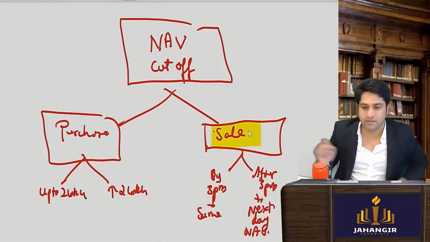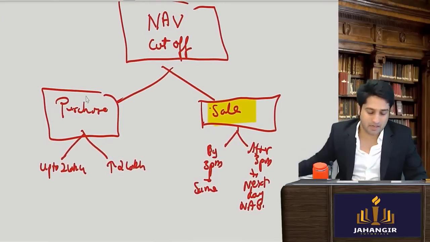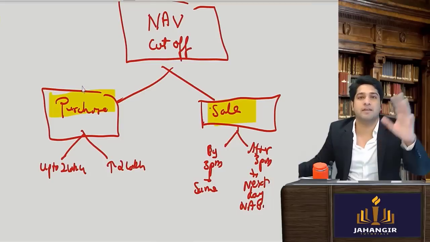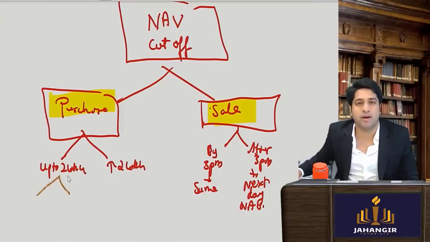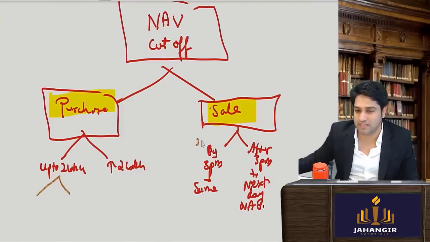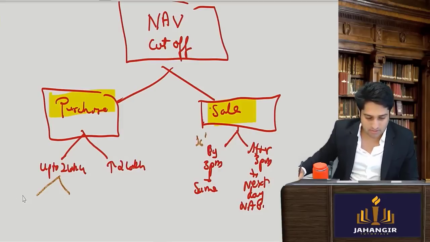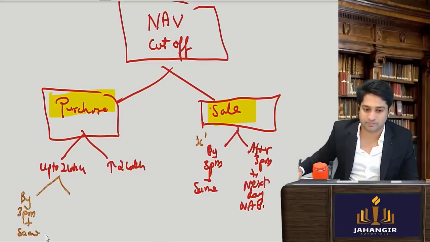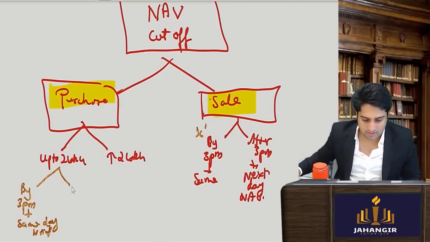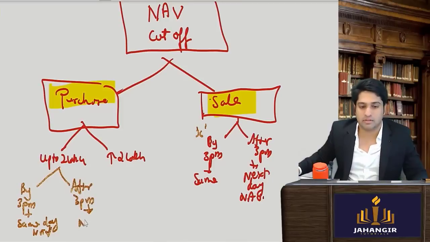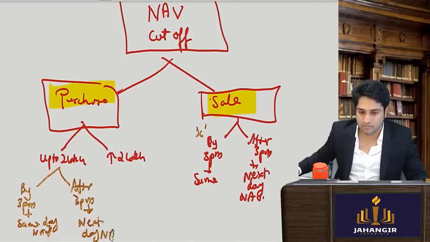Yeah, pretty simple. Now coming to the purchase part. Again they have divided it: up to 2 lakhs, let's take the first category. If it is a small value transaction, the same rule will apply. If you've done it by 3 p.m., the same day NAV will apply. If I've done it after 3 p.m., the next day NAV will apply.